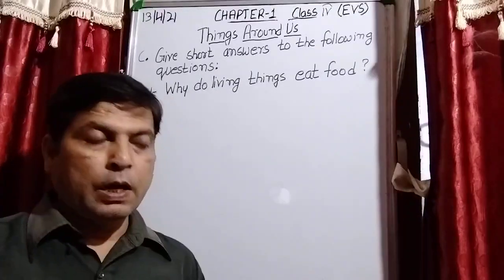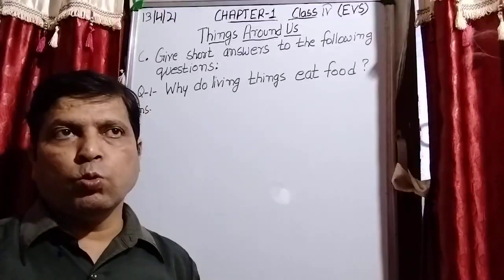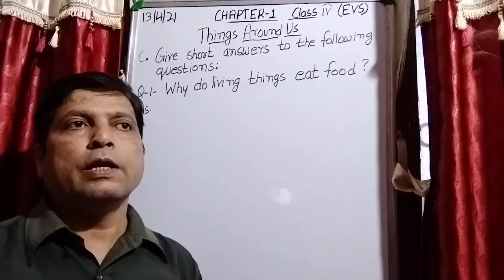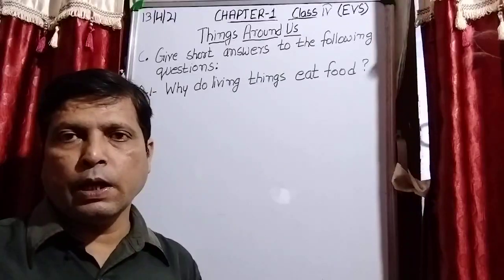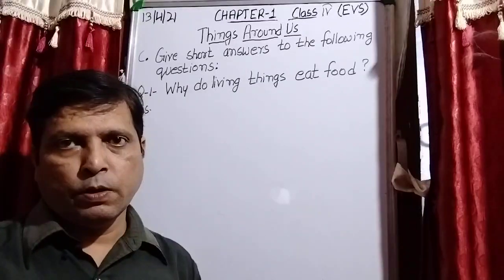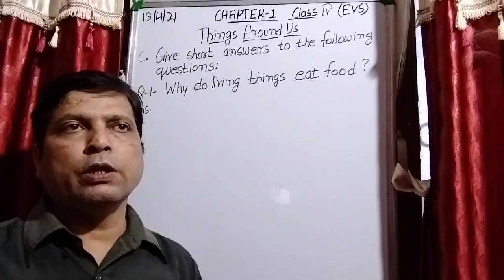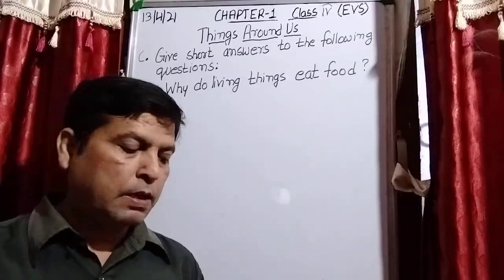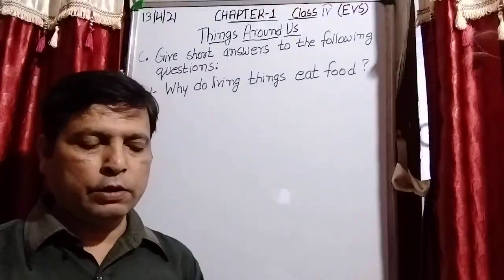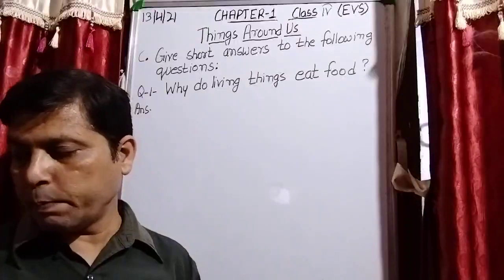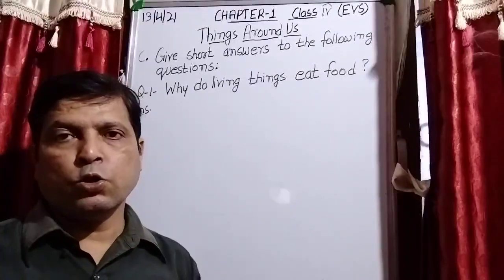Due to eating food there is growth in our body, and food keeps us fit and healthy. Food helps us to stay healthy and strong.